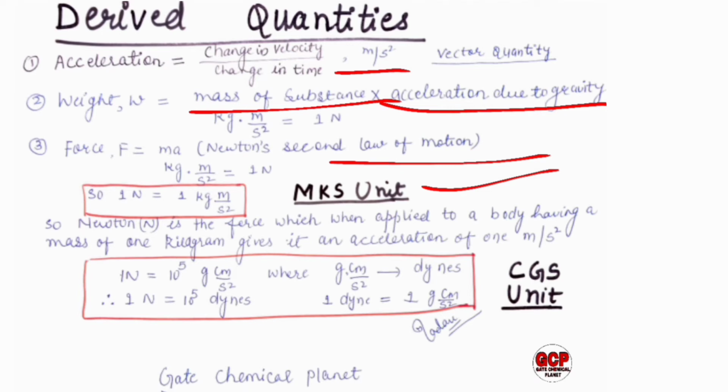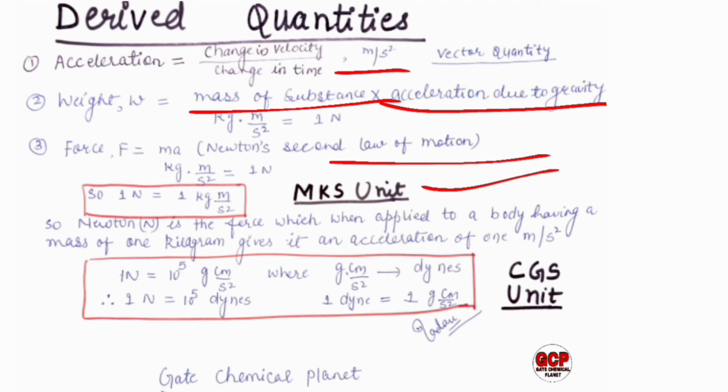So Newton is the force which, when applied to a body having a mass of 1 kilogram, gives it an acceleration of 1 meter per second square. So this is the definition of 1 Newton. Remember the definition of 1 Newton. Sometimes in interviews it is asked what do you mean by 1 Newton. So you should remember the definition of 1 Newton also.